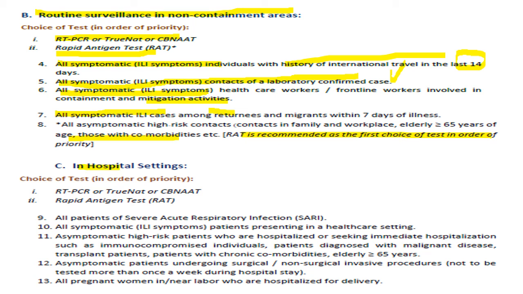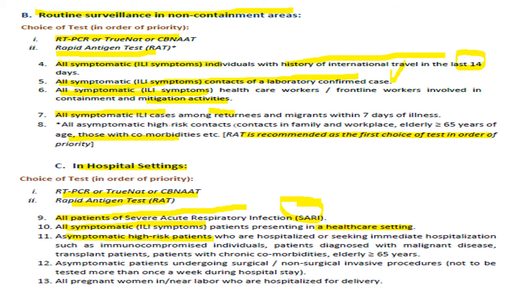Now in hospital settings, the choice of tests in order are RT-PCR, TrueNAT, CBNAAT, again RAT, and the testing strategy is that all patients of SARI, that is severe acute respiratory illness, remember this term, should be tested regardless of history of contact. All symptomatic ILI patients presenting in a healthcare setting should be tested.